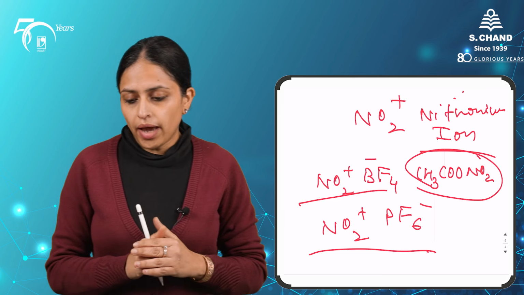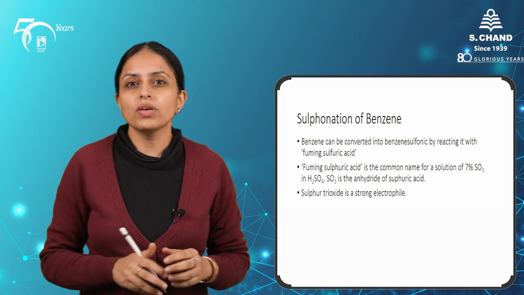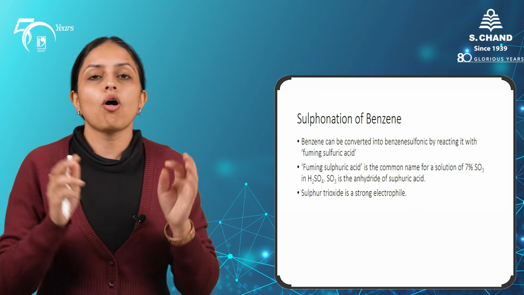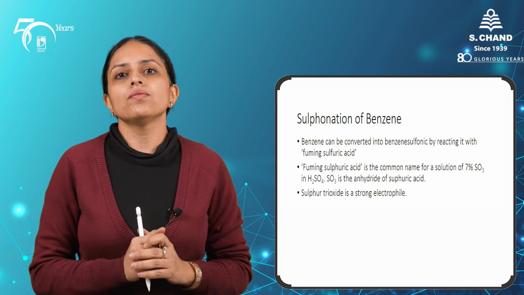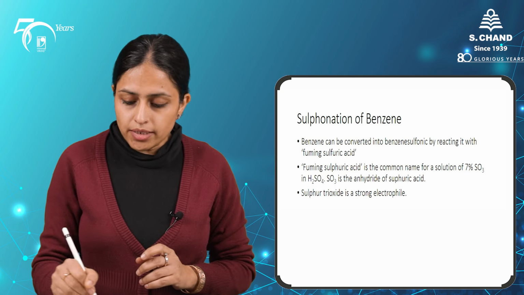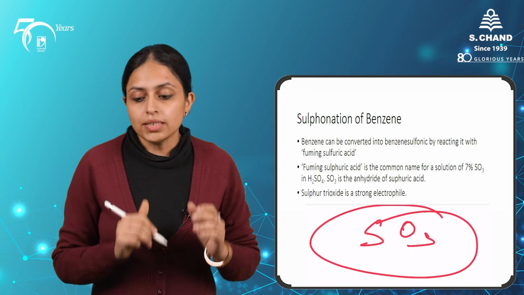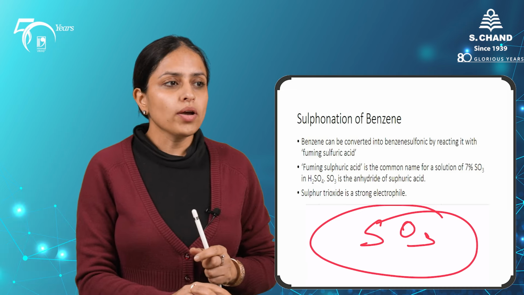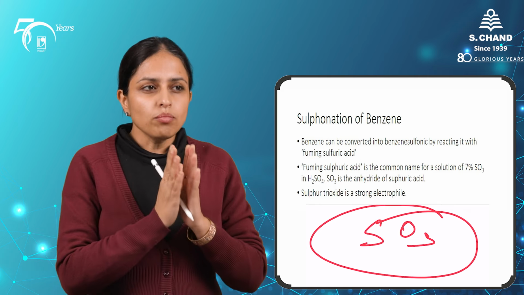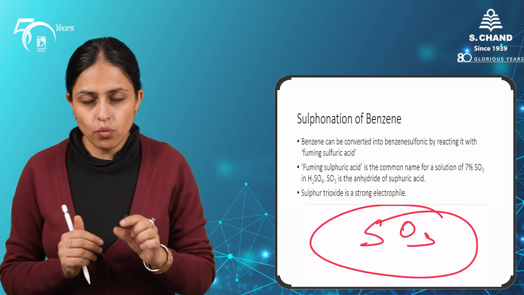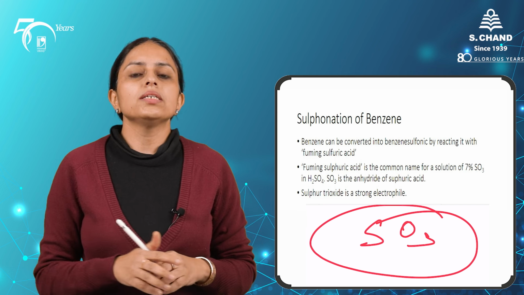Let's come to the sulfonation reaction. Sulfonation can take place in the presence of fuming sulfuric acid. Now how do we get fuming sulfuric acid? Fuming sulfuric acid is the common name for a solution of 7% sulfur trioxide in sulfuric acid. So what is sulfur trioxide? Sulfur trioxide is the anhydride of sulfuric acid. So this sulfur trioxide is the actual and the strong electrophile in the sulfonation of benzene ring. So from the sulfur trioxide and sulfuric acid we get the required electrophile and it attacks the benzene ring and we get the corresponding benzene sulfonic acid.